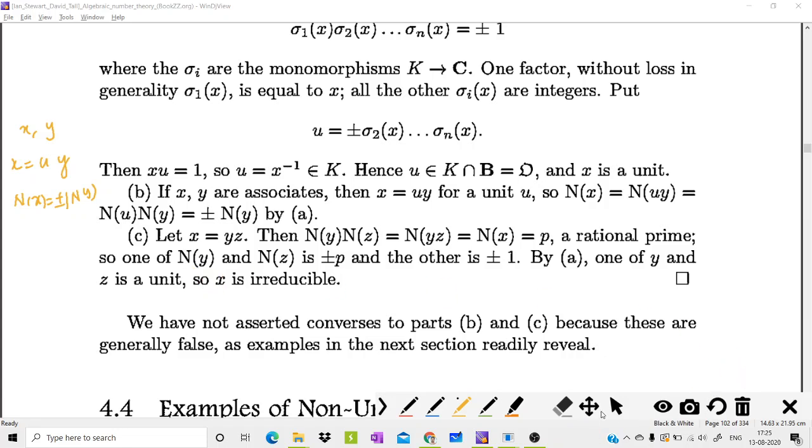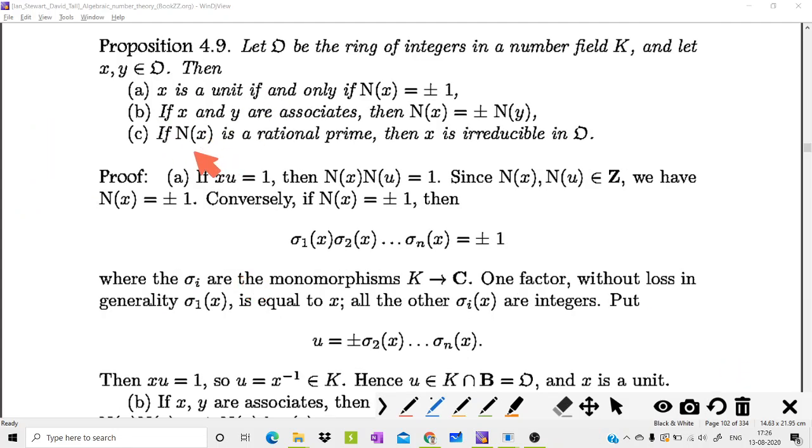Next we can prove the third result. The third result says that if N of x is a rational prime, meaning an element of Z which is a prime, then x is irreducible. Okay. In order to prove x is irreducible, we will consider x equals yz.